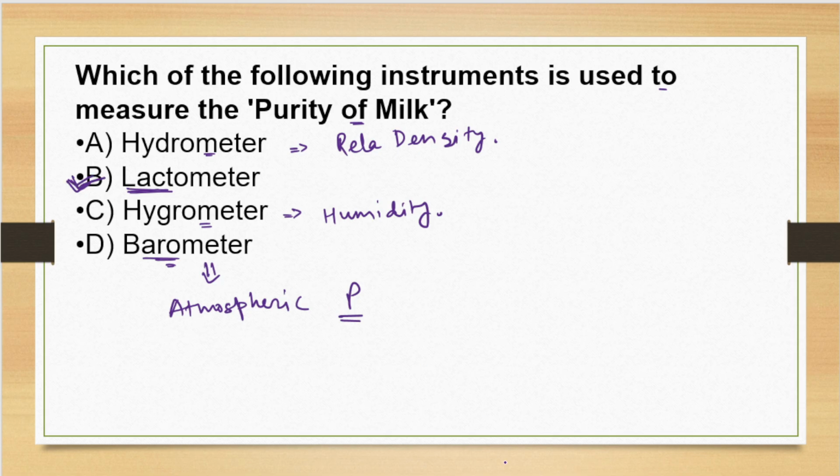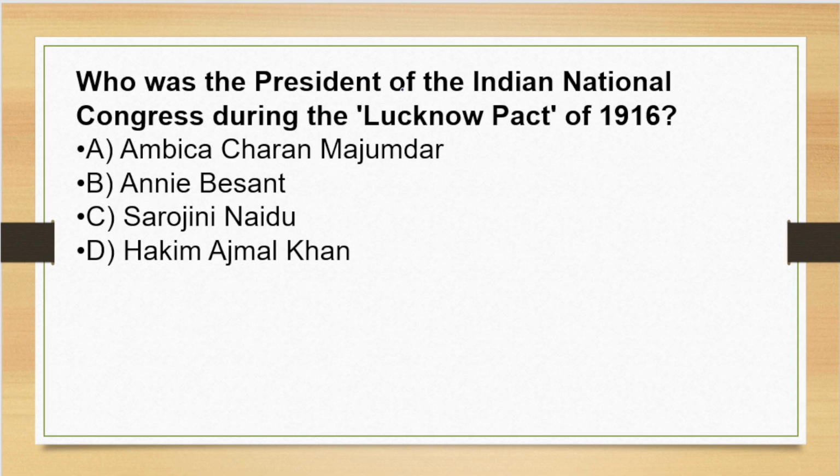Now moving to the next question. Who was the president of the Indian National Congress during the Lucknow Pact of 1916? 1916, very important, Lucknow Pact. It was presided by option A Ambika Charan Majumdar, option B Annie Besant, option C Sarojini Naidu, or option D Hakim Ajmal Khan. The correct answer of the question will be option A, Ambika Charan Majumdar. So Ambika Charan Majumdar presided the Lucknow Pact, and